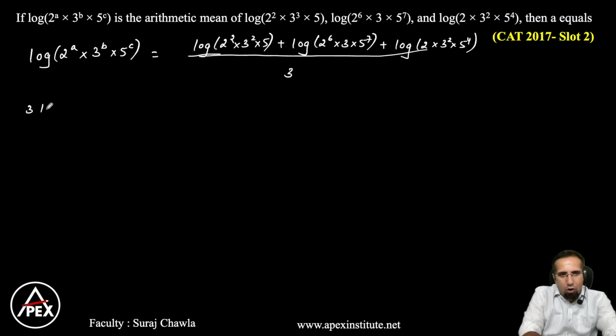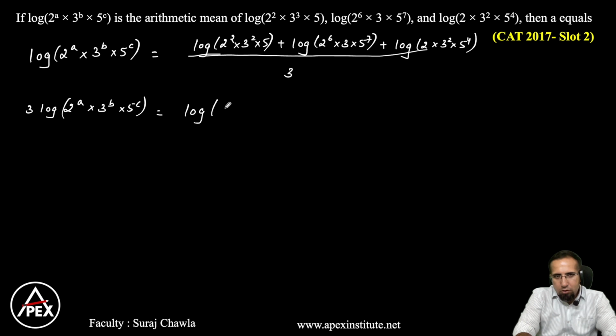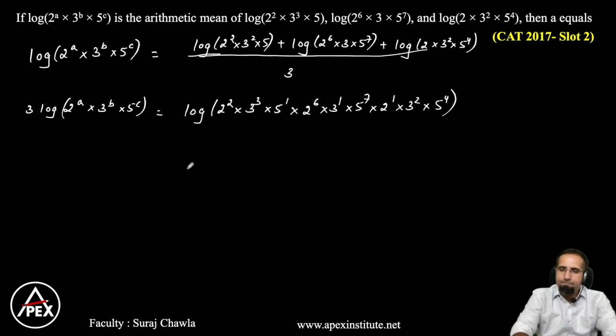So we get 3 log of 2 to the power a into 3 to the power b into 5 to the power c is equal to, since the bases are the same, I can write a single log, that is 2 square into 3 cube into 5 to the power 1, multiplied with 2 to the power 6 into 3 to the power 1 into 5 to the power 7, multiplied with 2 to the power 1 into 3 square into 5 to the power 4.